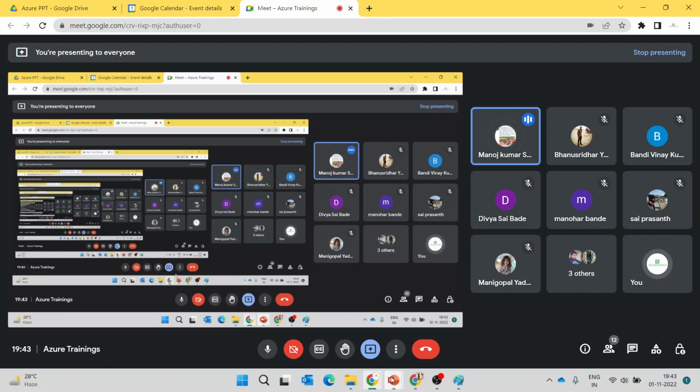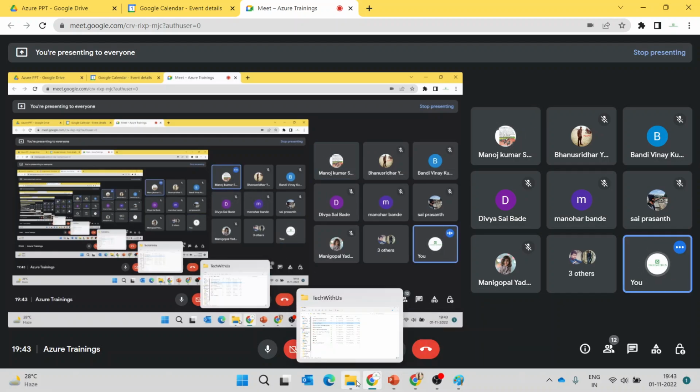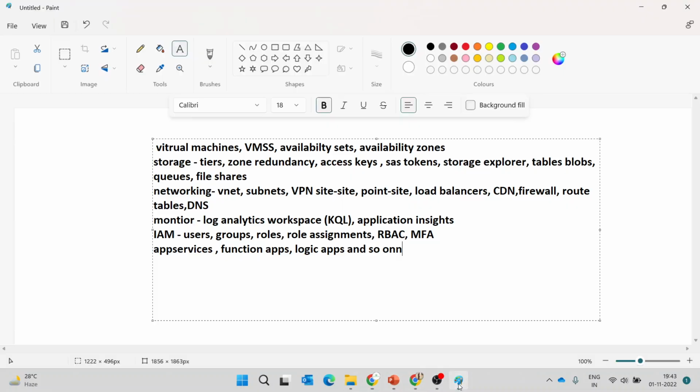Tomorrow, Bono will give a brief idea about the storage account, and most probably from the day after tomorrow, we'll start with the actual AZ-104 concepts. We'll go through each and every concept.